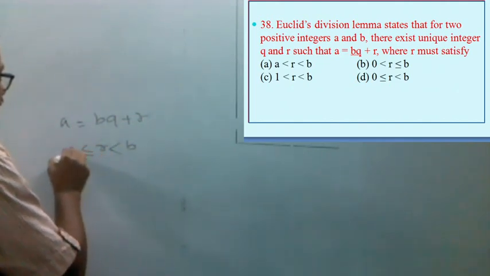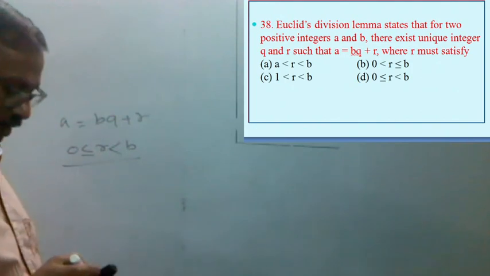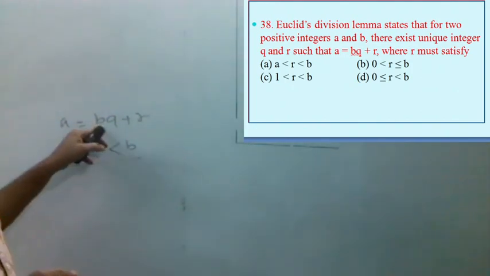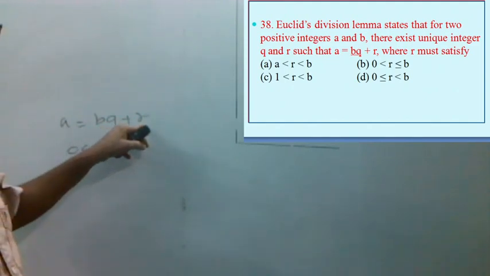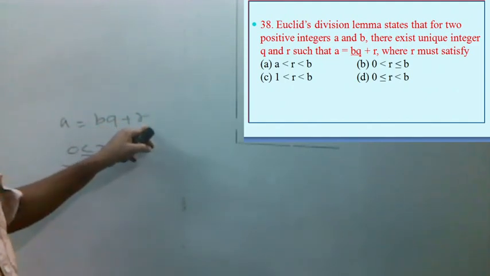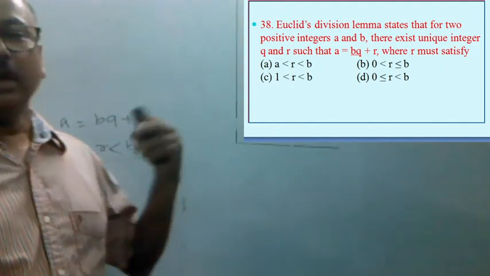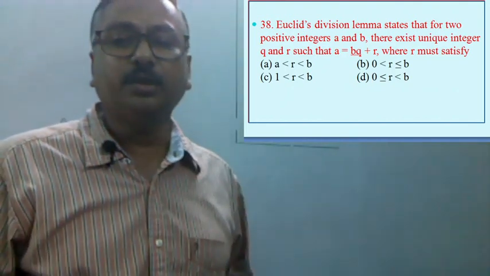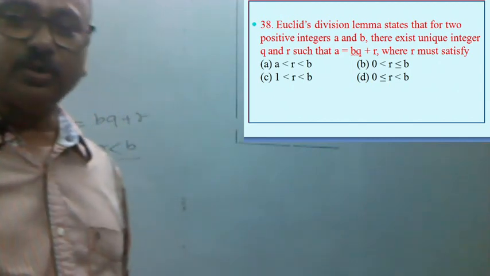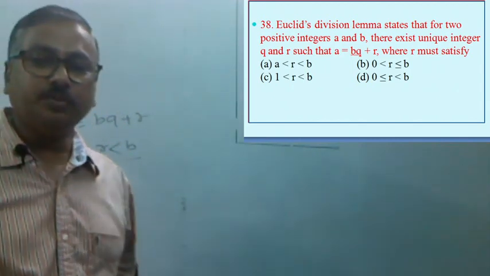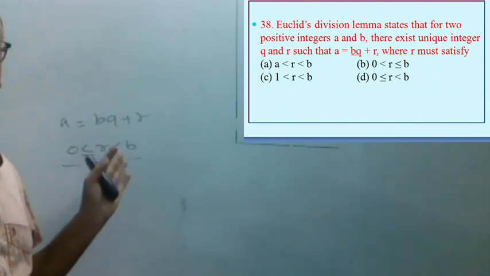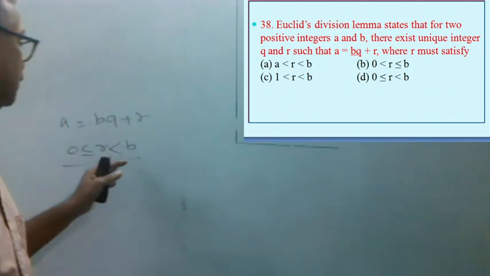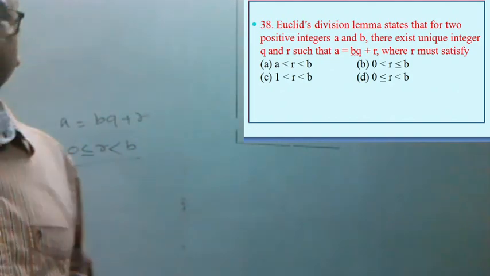That is, when any number is divided by b, quotient is q and remainder is r, and this r should be less than the divisor, and it may be greater than or equal to 0. It can be equal to 0, but it cannot be equal to the divisor. So option D is the correct option.